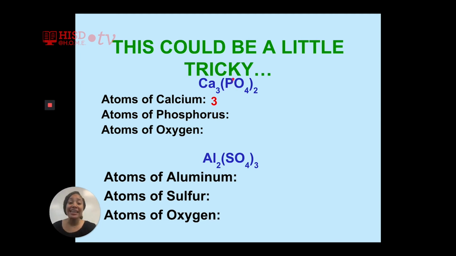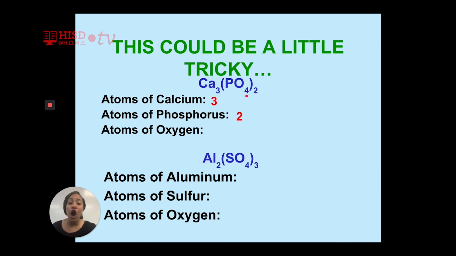No. P does not have a subscript behind it. Because of that, we know that it has an imaginary 1. So we multiply the imaginary 1 times the number outside the parentheses, which is 2. So 1 times 2 gives us 2.